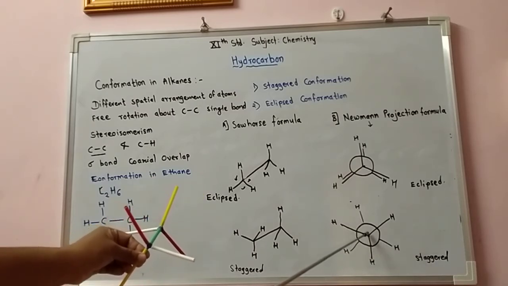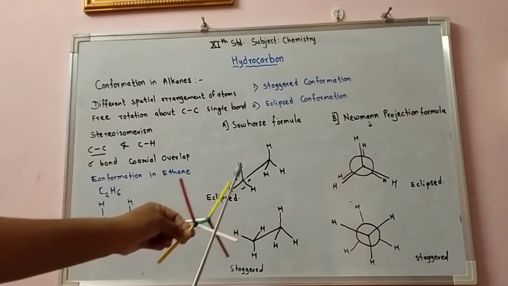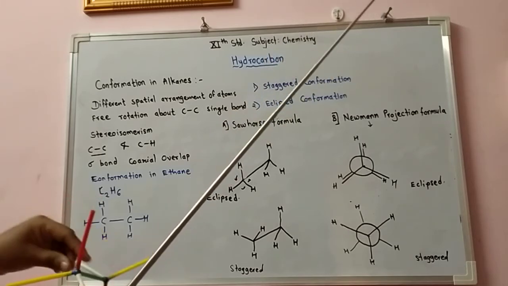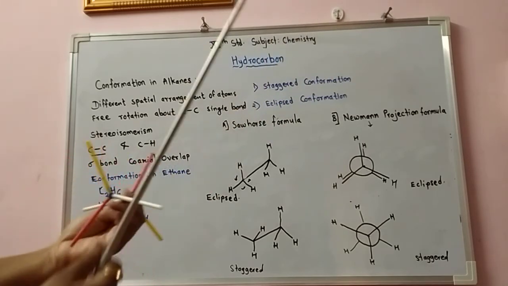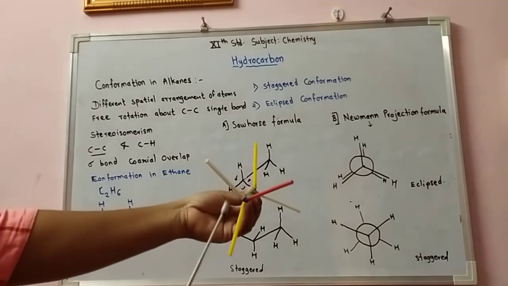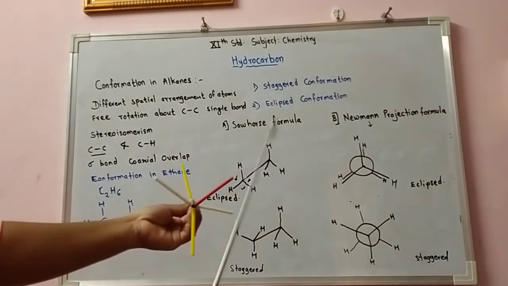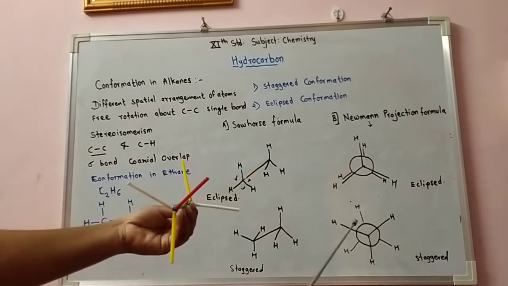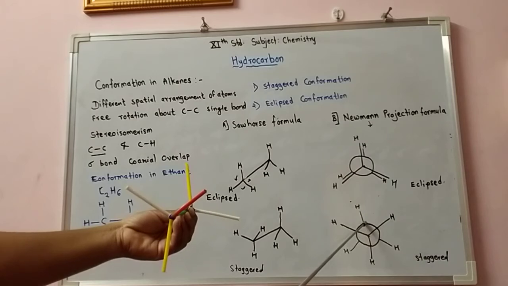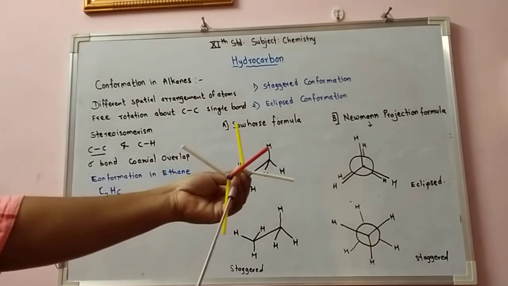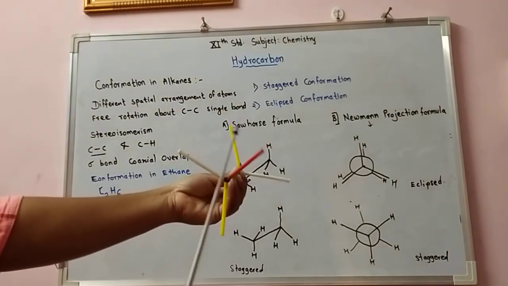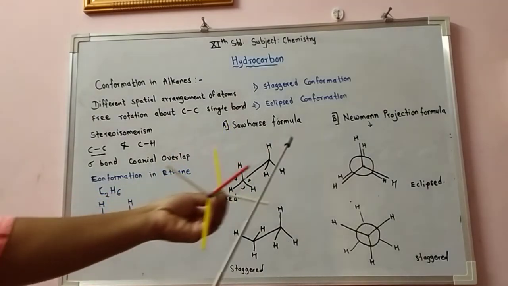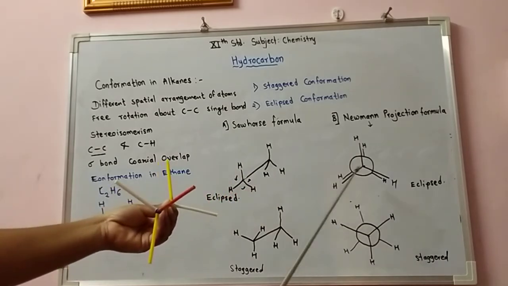Now these are the 3 hydrogens of the front carbon. Okay, front carbon 3 hydrogens, and back carbon circle. These are the 3 hydrogens which are drawn from the edges of the circle. So you have to view this as a point and a circle. In this staggered arrangement, hydrogens are far away from each other.